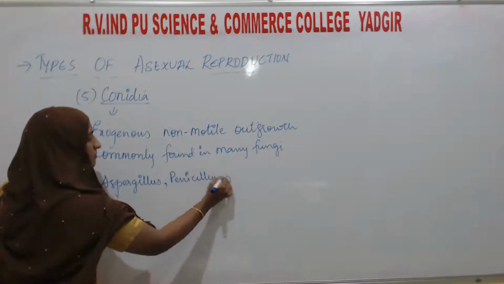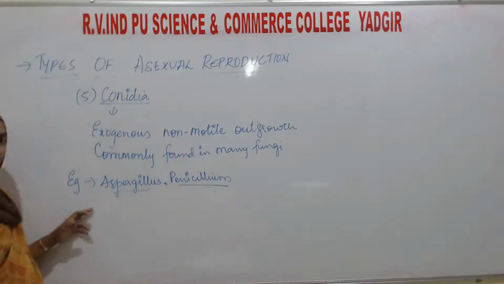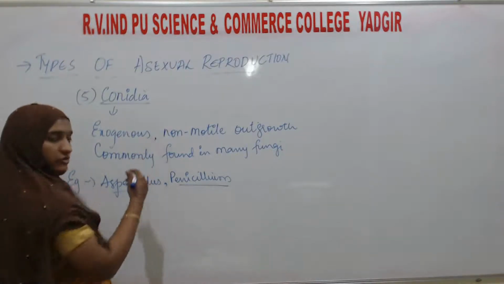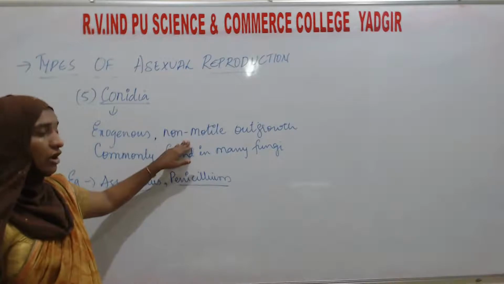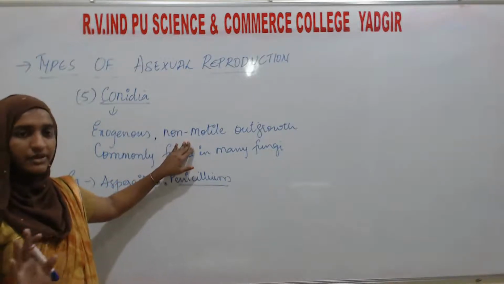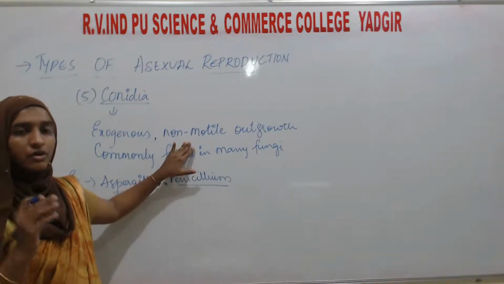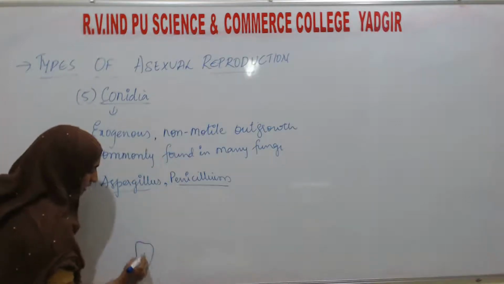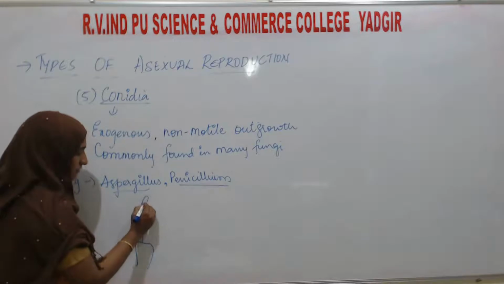These are some species of fungi. These are exogenous, meaning growing outside the body, non-motile outgrowths. They don't have any flagella or any locomotive structures. So how will it be? This is the main body, and hyphae will be there.